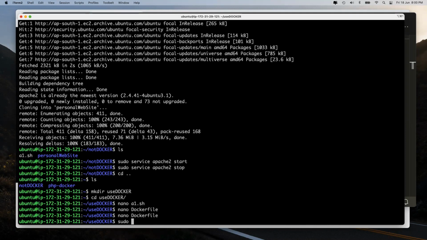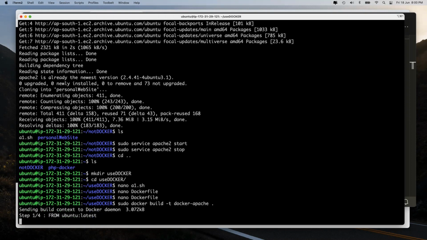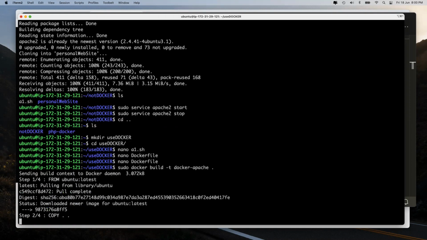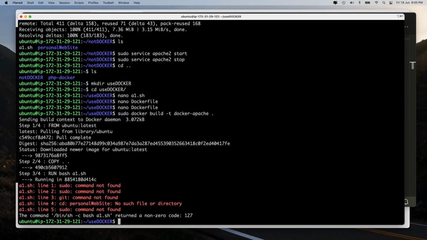So let's go and say sudo docker build -t, and let's call it docker-apache, and build. It will go get from Ubuntu, download it. Okay, by the way, this might take some time.